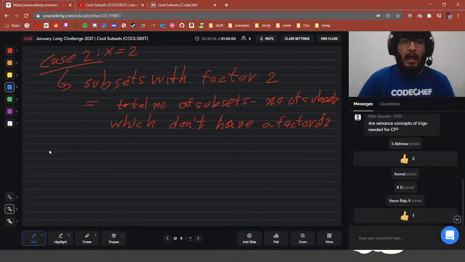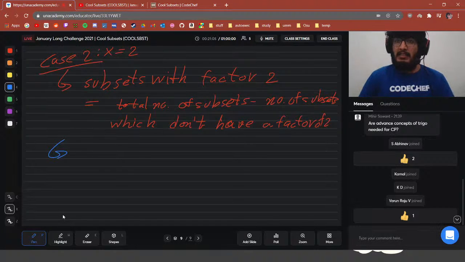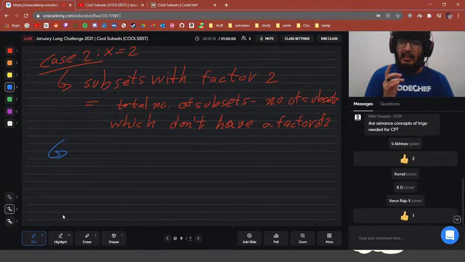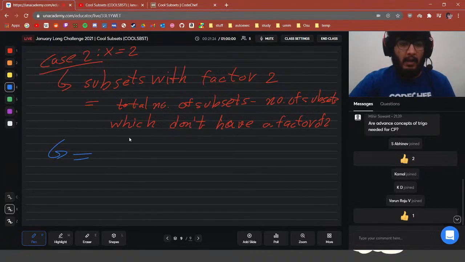The subsets without a factor of 2 are just the subsets we can make with odd numbers. When we multiply odd numbers with odd numbers, we get an odd result. If there is even a single even number in the product, we get an even number.